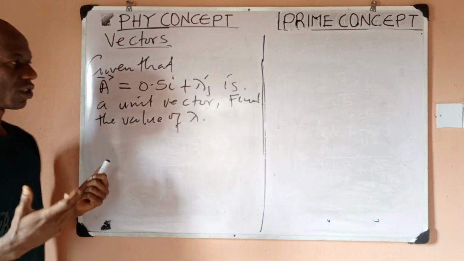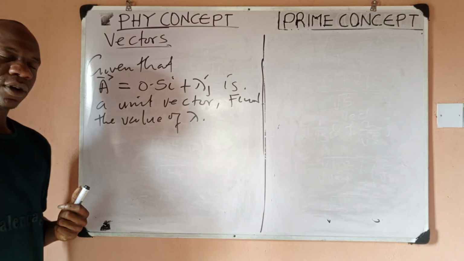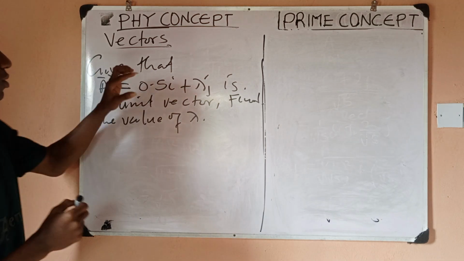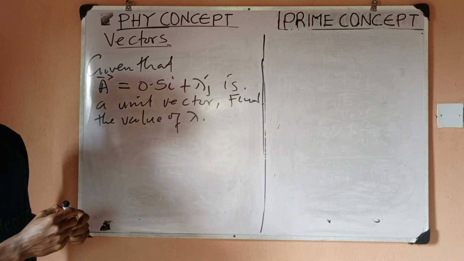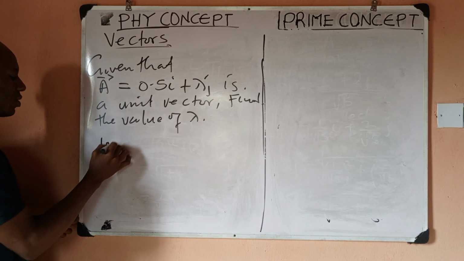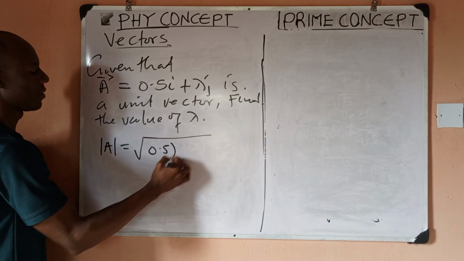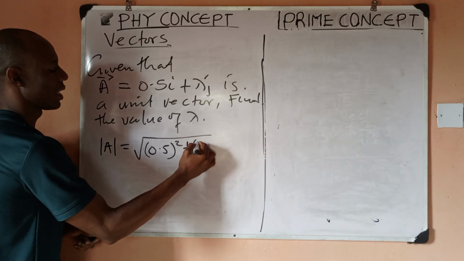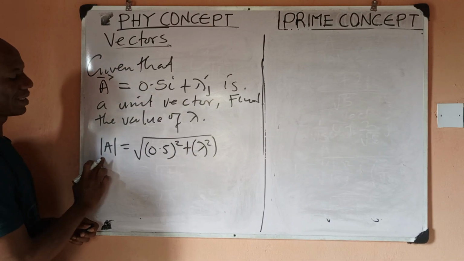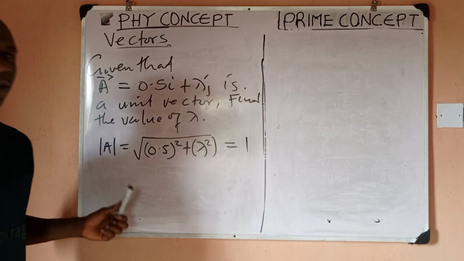Now, how do we approach this question? We simply approach it by knowing that for a unit vector, its magnitude is 1. So since this is a unit vector, we want to find the magnitude, then equate it to 1. So let's do it. The magnitude of A is going to be square root of 0.5 squared plus lambda squared. This is the magnitude of A. Since A is a unit vector, it means that this magnitude should be equal to 1. That is the property we know for a unit vector.